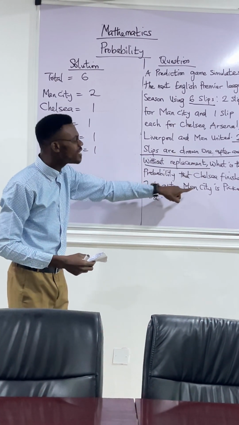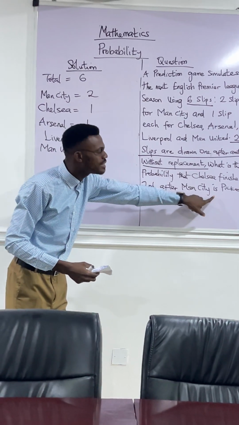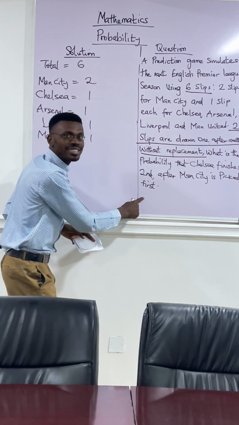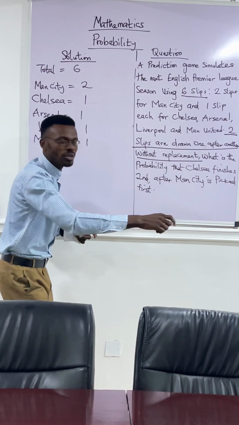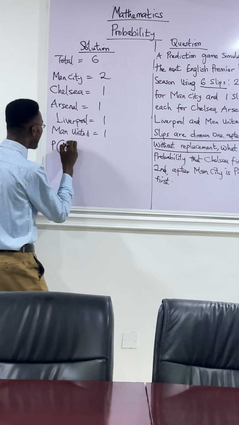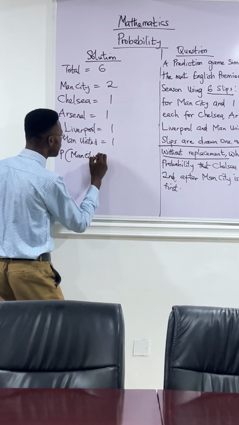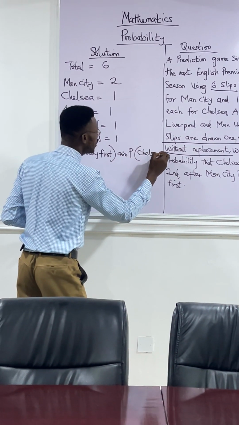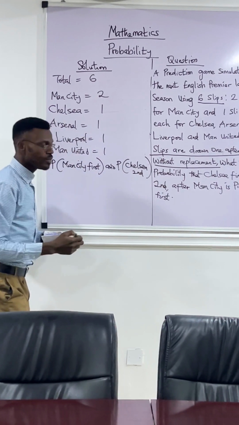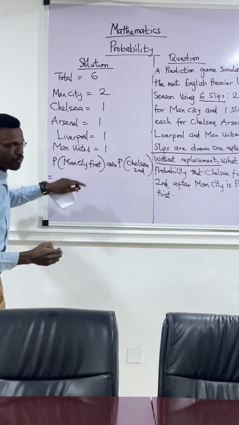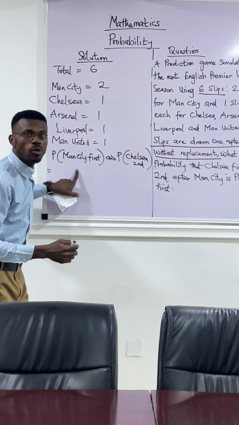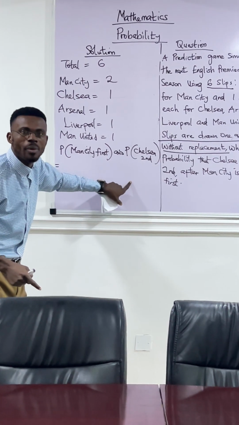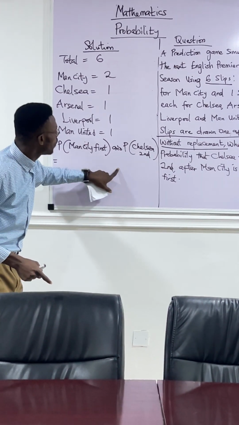Now, what is the probability that Chelsea finishes second after Man City is picked first? What this means is the probability of picking Manchester City first and picking Chelsea second. So the question becomes the probability of picking Man City first, and the probability of picking Chelsea second. Now, the probability of picking Man City first becomes the number of favorable results for Man City over the total number of results. Remember, favorable over total.